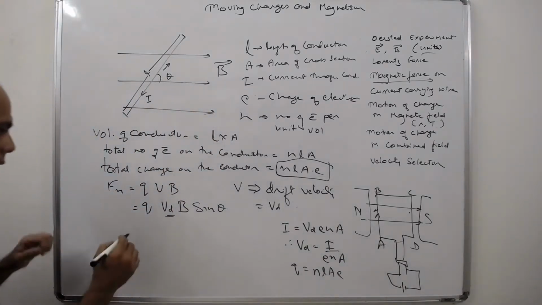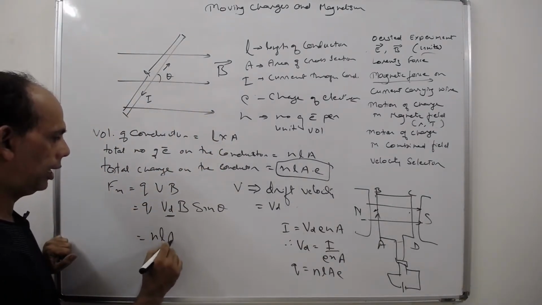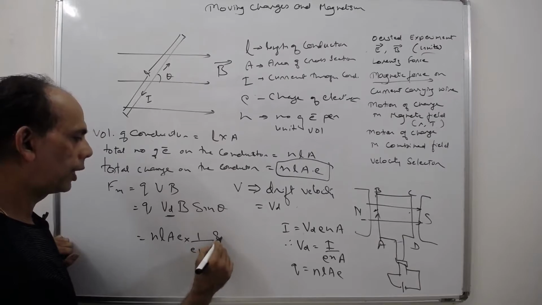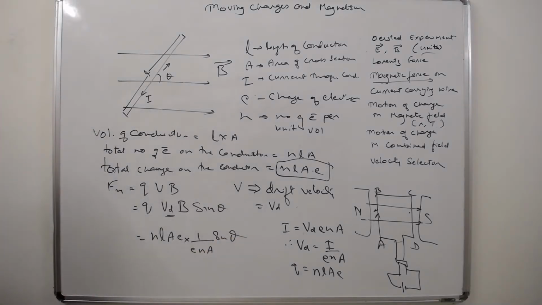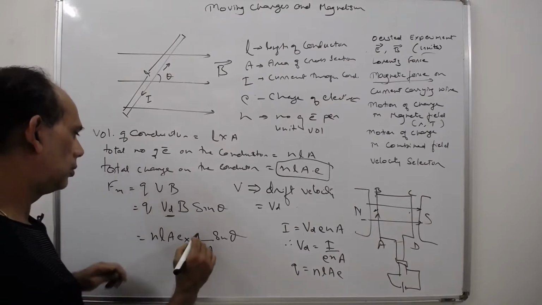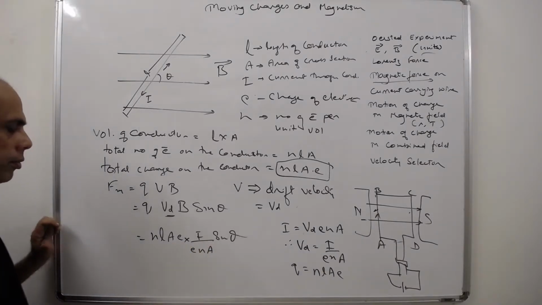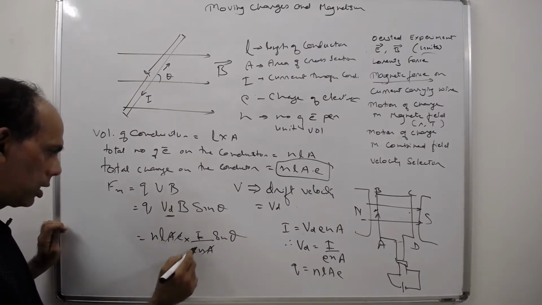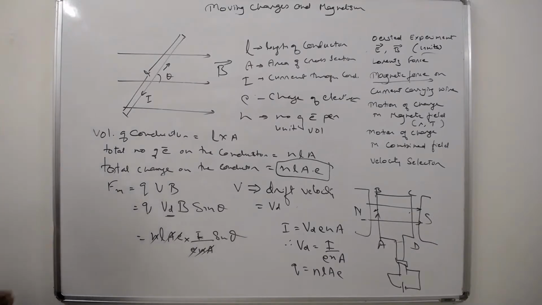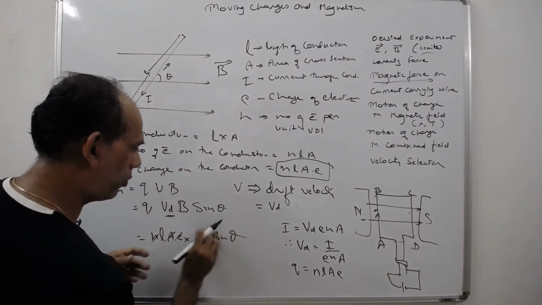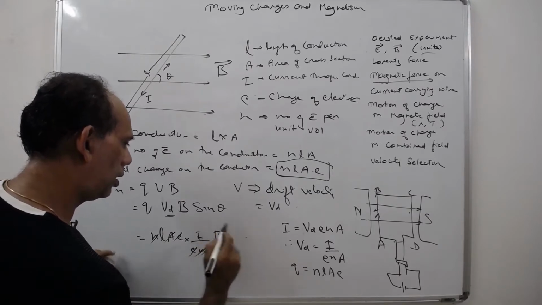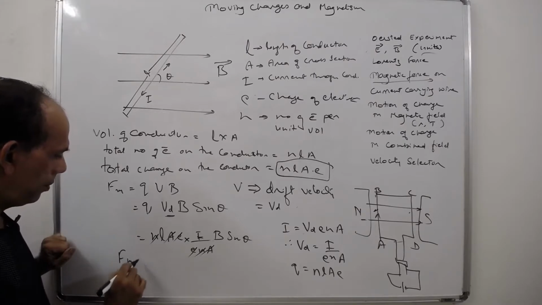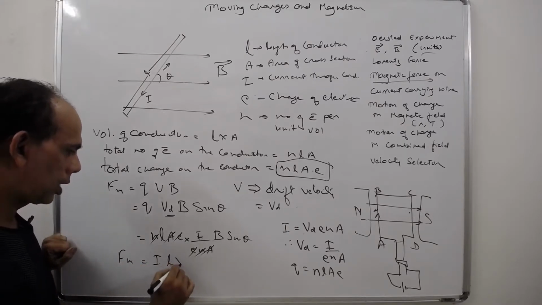Replace both: NLAE into I upon NEA, times B sin theta. Things cancel, and finally you get Fm is equal to I L B sin theta.